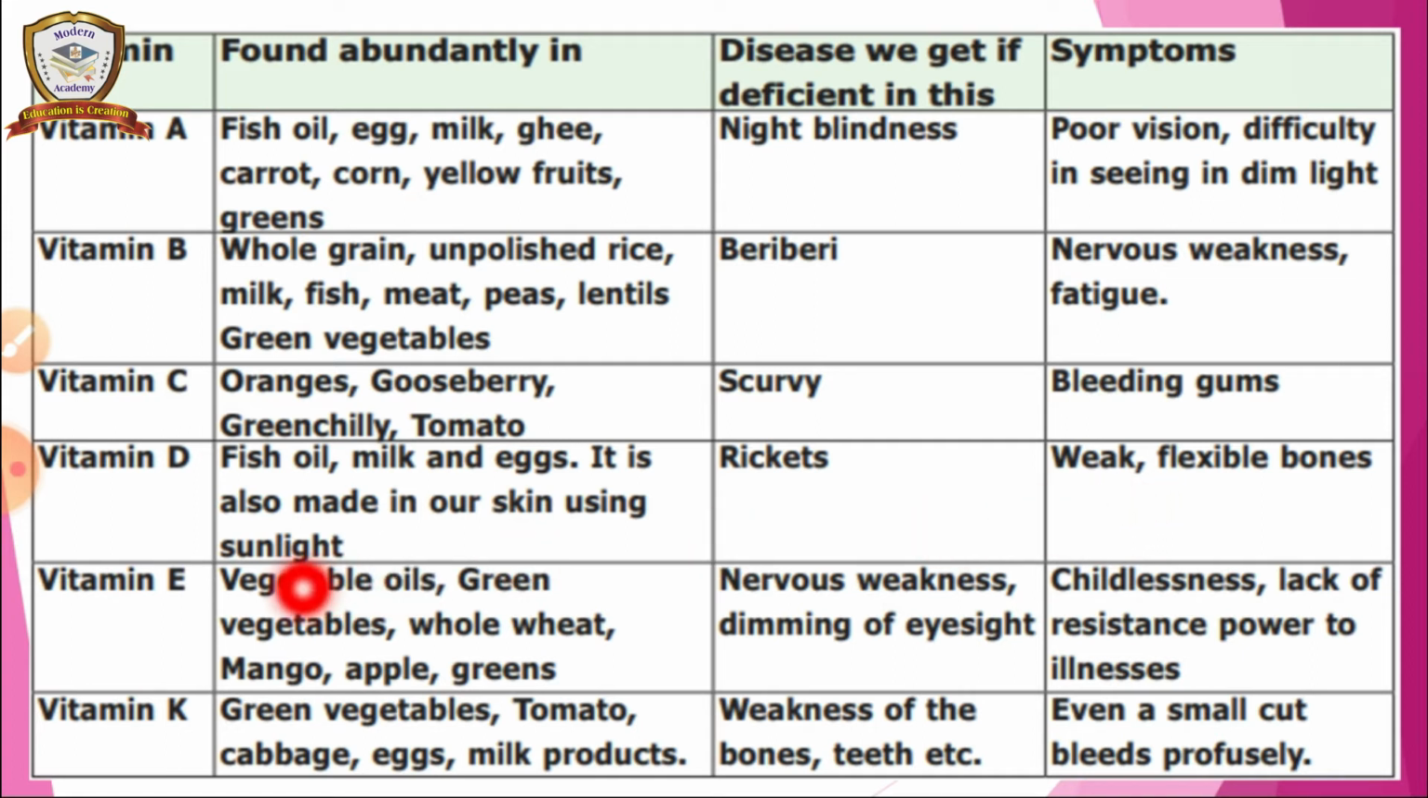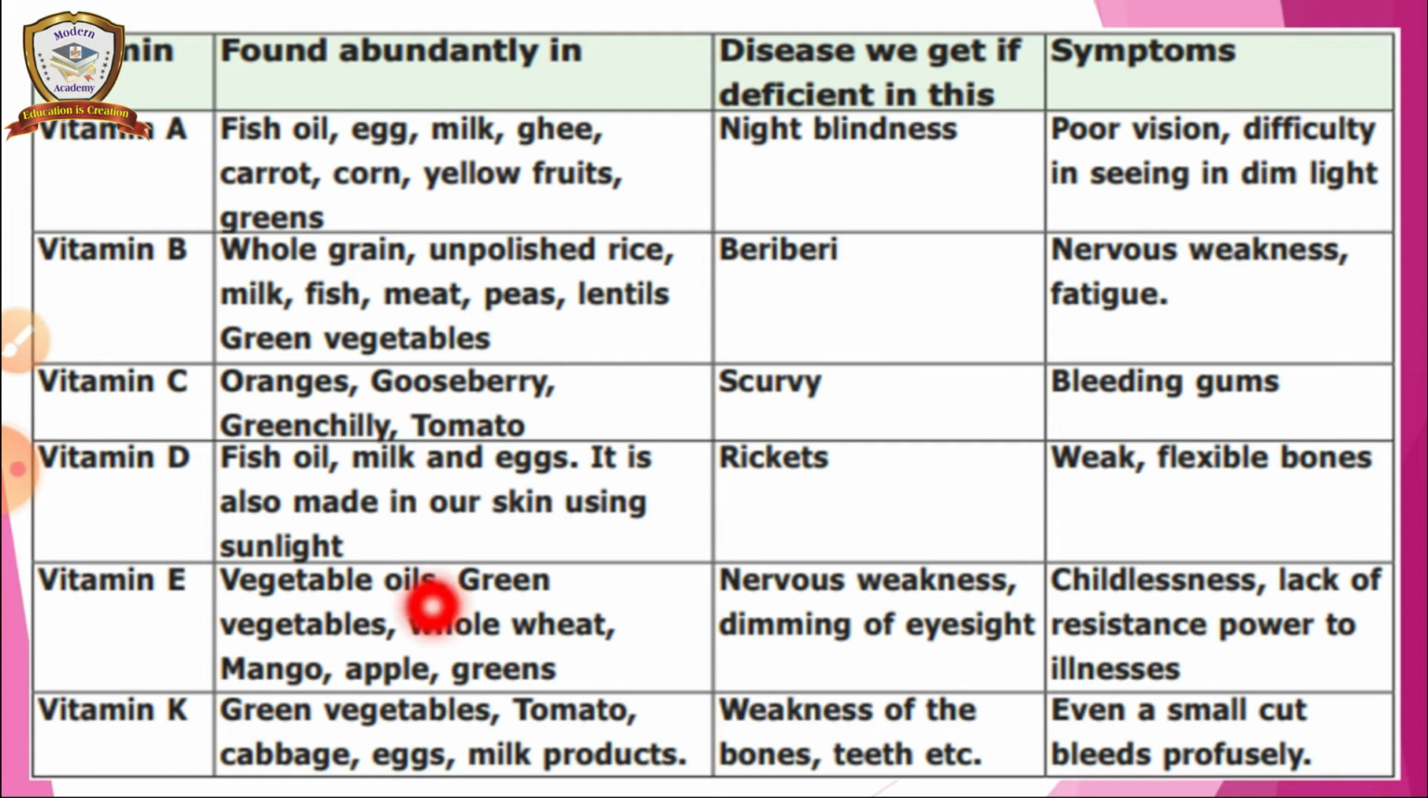And vitamin E we can find in vegetable oils, green vegetables, whole wheat, mango, apple, greens. And the diseases are nervous weakness, dimming of eyesight, and the symptoms are childlessness and lack of resistance power to illness.